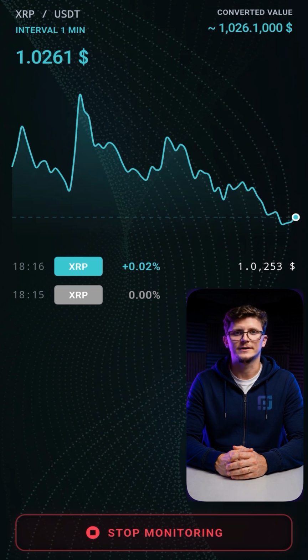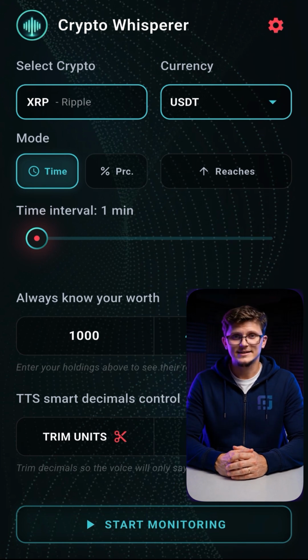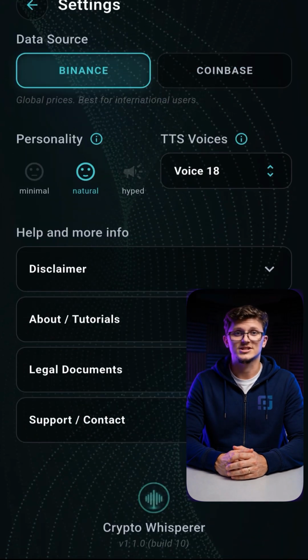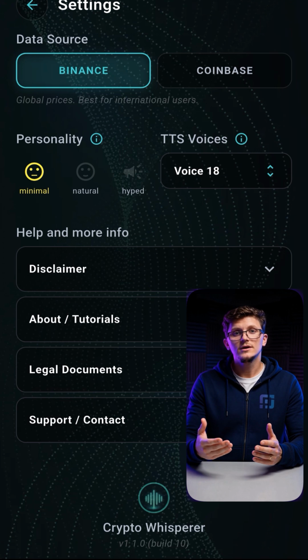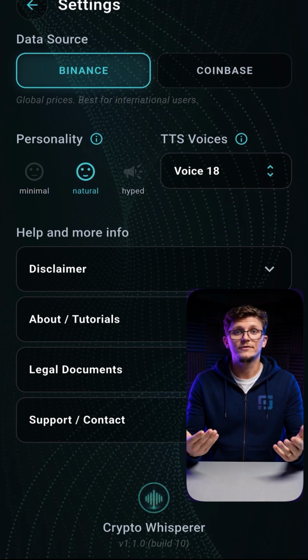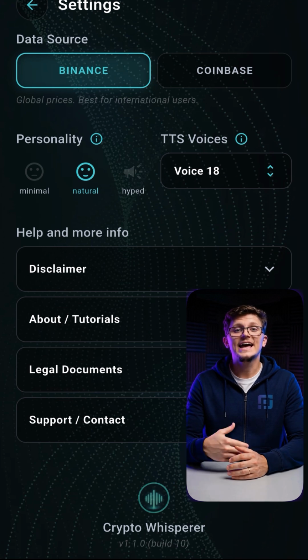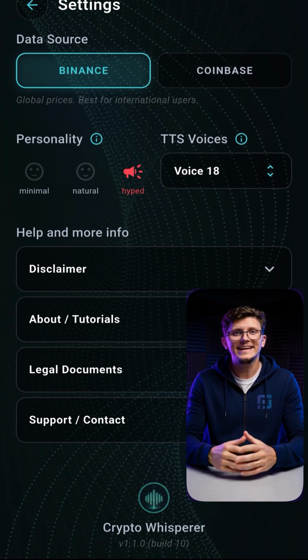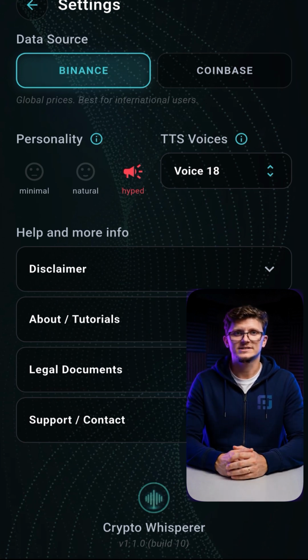I'll stop the monitoring. If we go into settings, you can choose the data source, such as Binance or Coinbase if you're in the US. You can also choose the personality. With minimal, you'll only hear the amount and nothing else. With normal, like before, you'll hear the amount, and if the same price target is reached multiple times, it will tell you it's the second time, the third time, and so on. Hype adds expressions like "let's go" or "falling" to give the voice a little more personality.